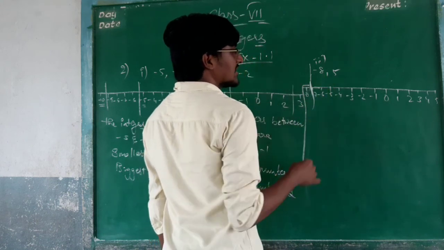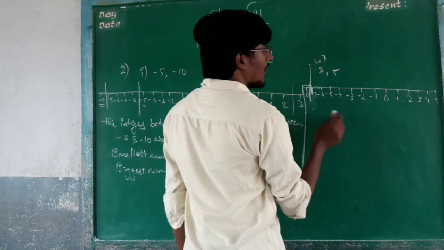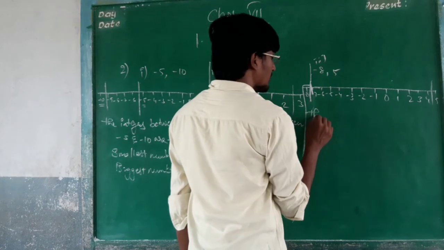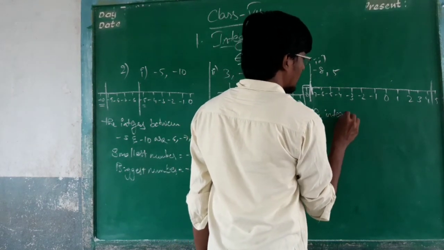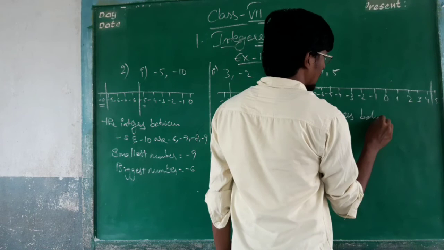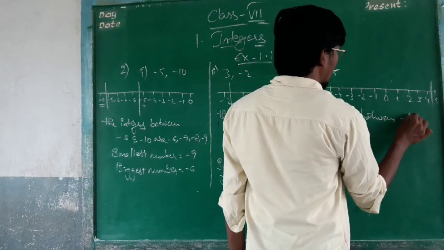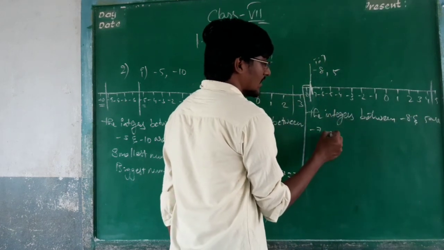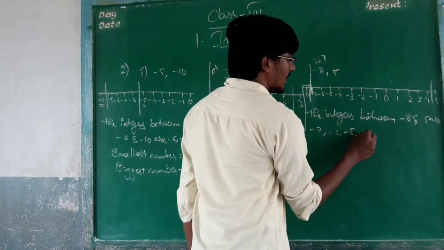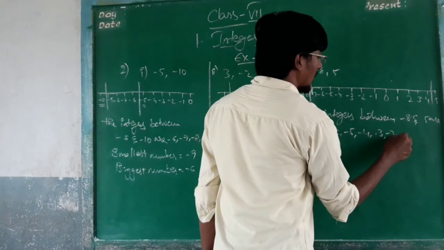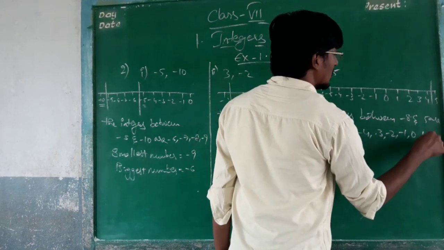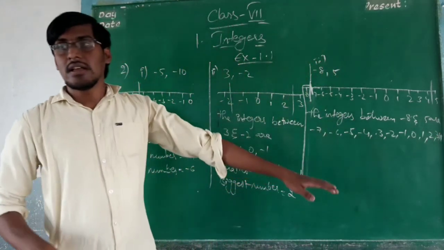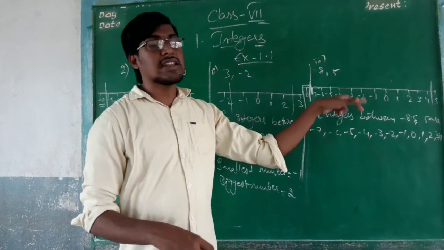What are the numbers in between minus 8 and 5? The integers between minus 8 and 5 are minus 7, minus 6, minus 5, minus 4, minus 3, minus 2, minus 1, 0, 1, 2, 3 and 4. These are the numbers in between minus 8 and 5.